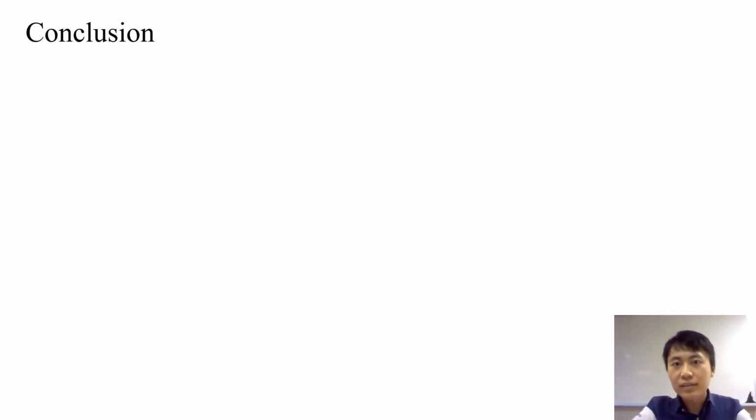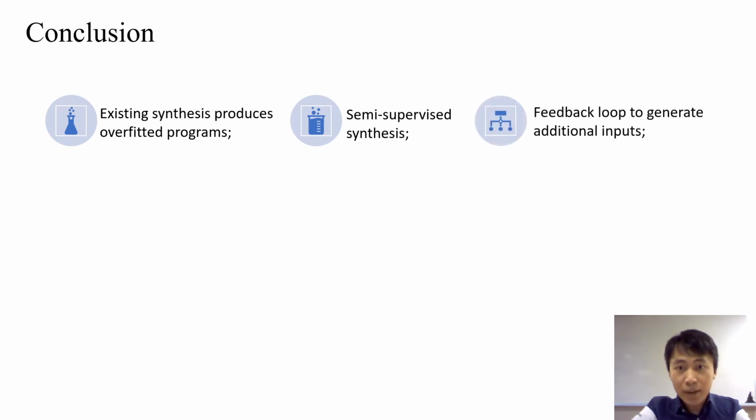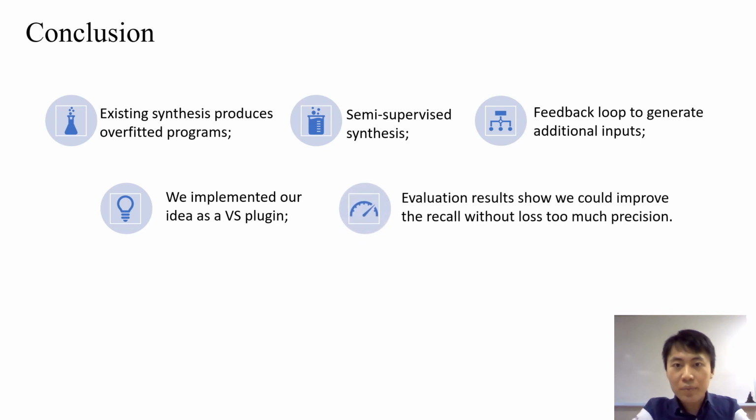In conclusion, existing program synthesis may produce overfitted programs. To alleviate this problem, we propose semi-supervised synthesis. We then propose a feedback loop to generate additional input. We implemented our idea as a Visual Studio plugin. The evaluation results show that we can improve the recall without a significant loss of precision.